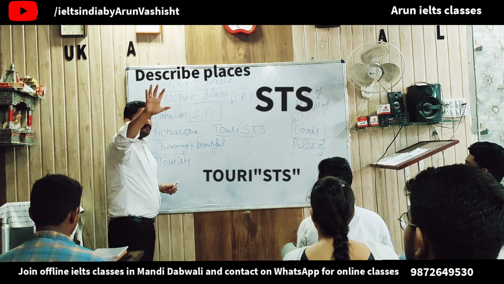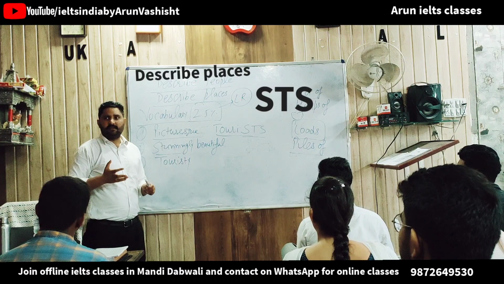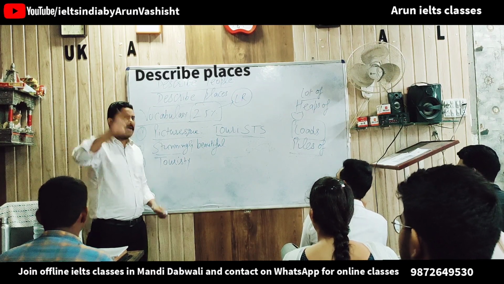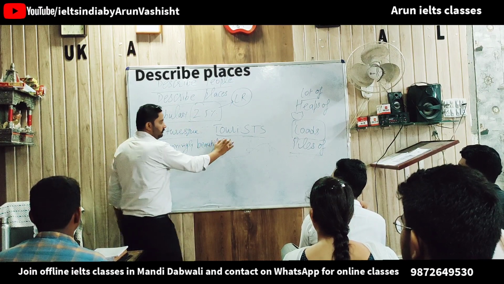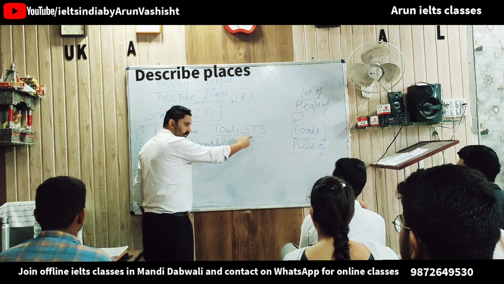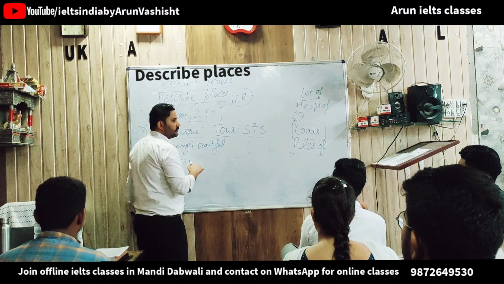There are loads of tourists, let's say at the Golden Temple in Punjab or the Taj Mahal in Agra. Now this is trickier, so what we can do here is drop the T. Tourists.